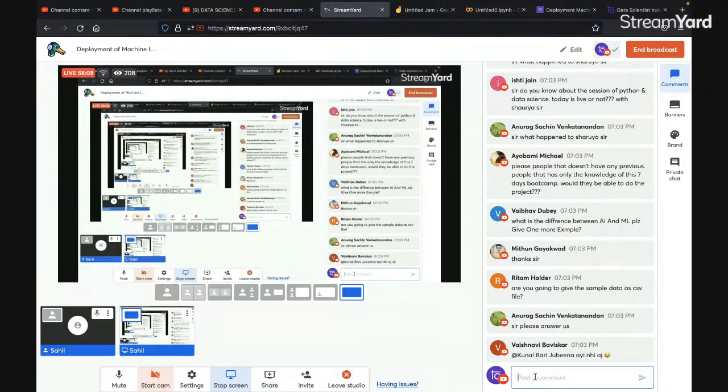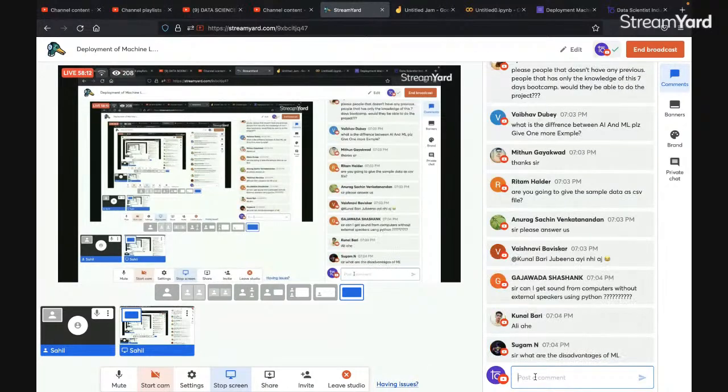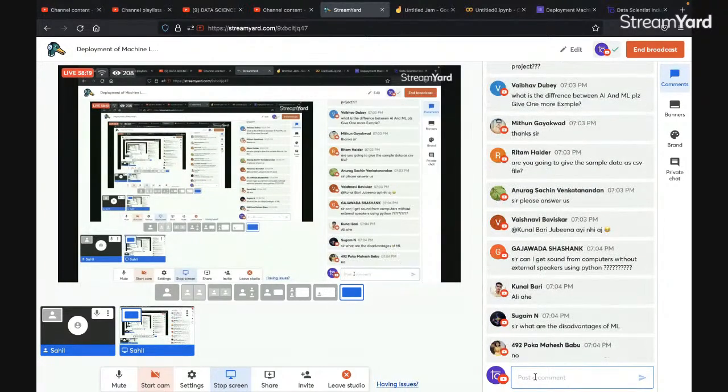Okay. In that case, what are the disadvantages of machine learning? See, the disadvantage of machine learning is that it always follows a pattern. But we have seen that humans never follow a pattern whenever they make a decision, right? There could be a lot of things. So that's why we have DL to improve on the disadvantages of machine learning. Okay.